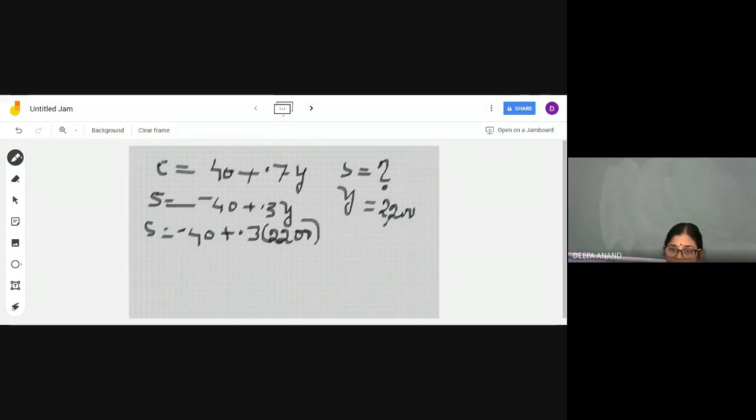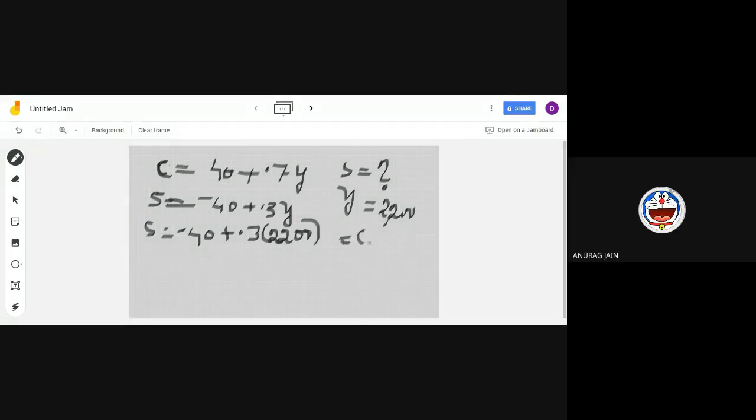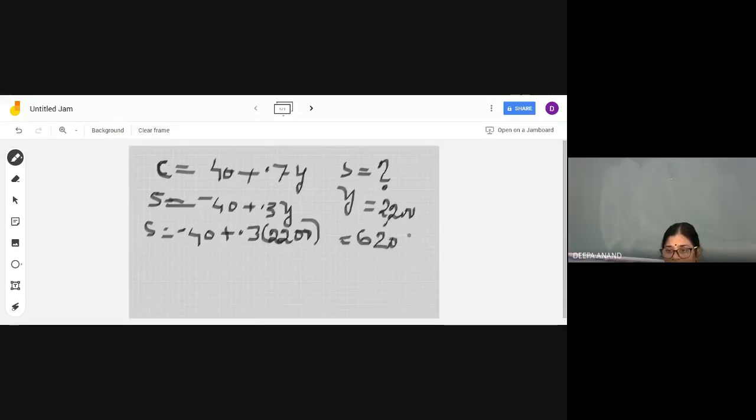If the consumption function is given and saving is asked, the first step should be to derive the saving function from the consumption function, like this: S equals minus 40 plus 0.3Y. Then substitute in this saving function the level of income. So you will get the answer. What is the answer? 620. 620. This is the answer.